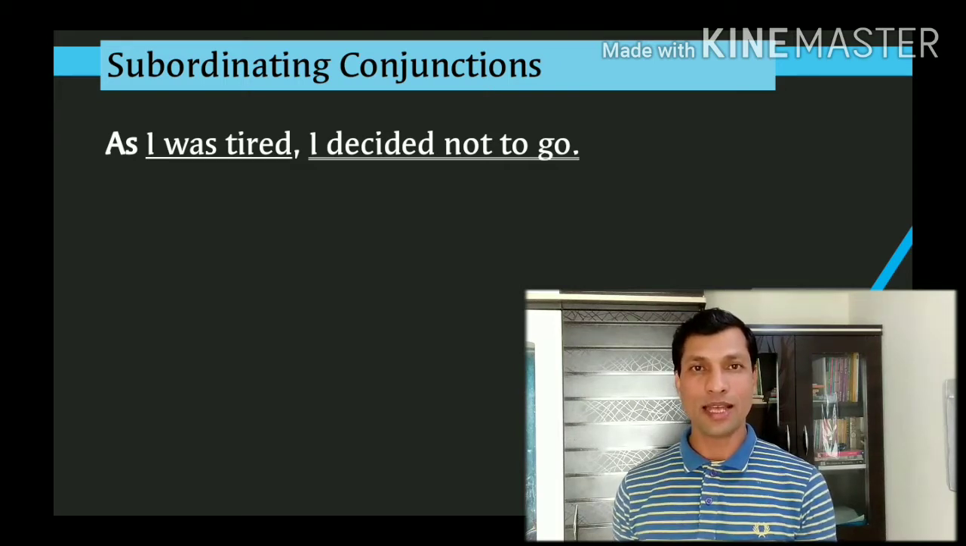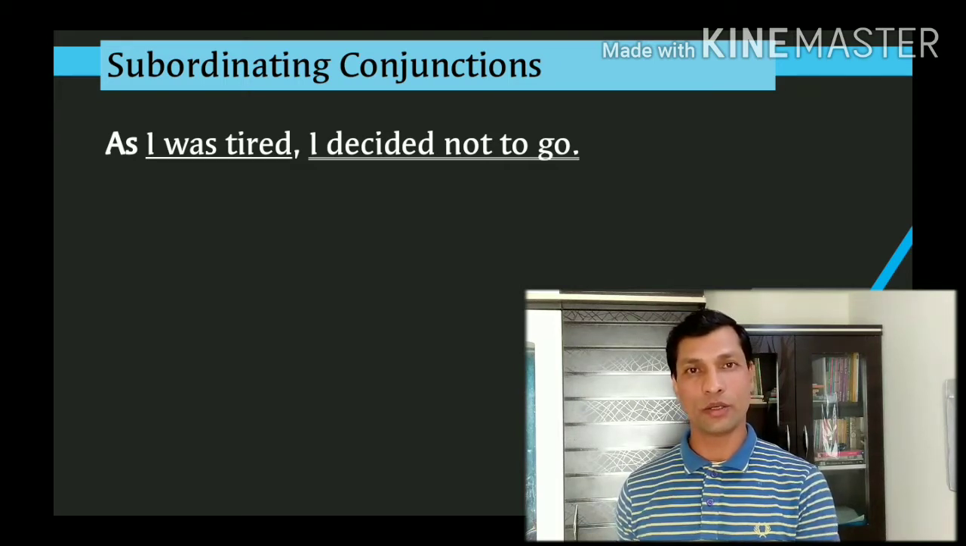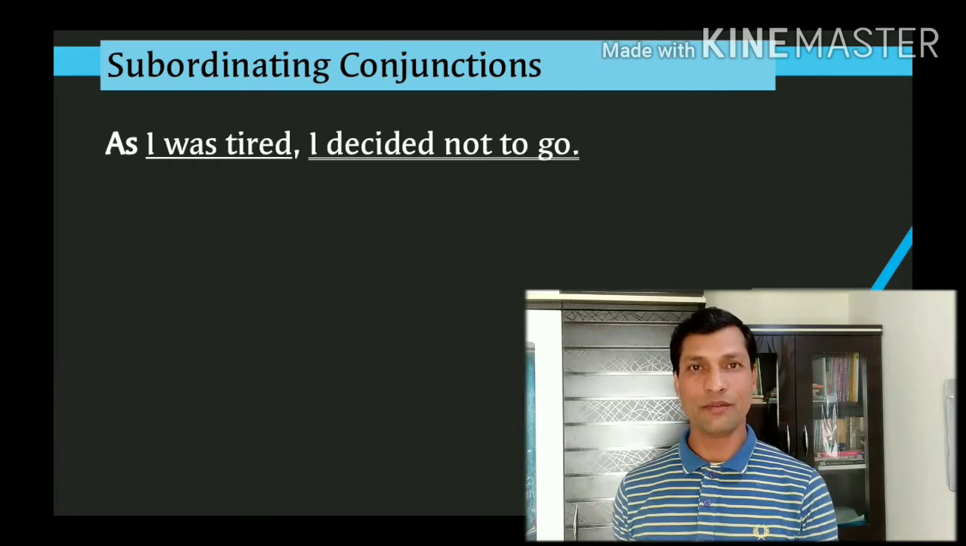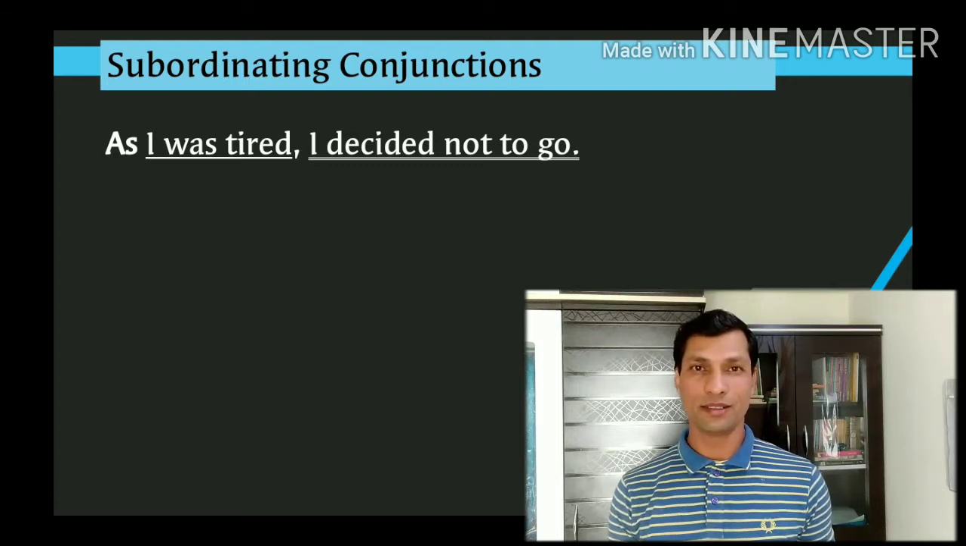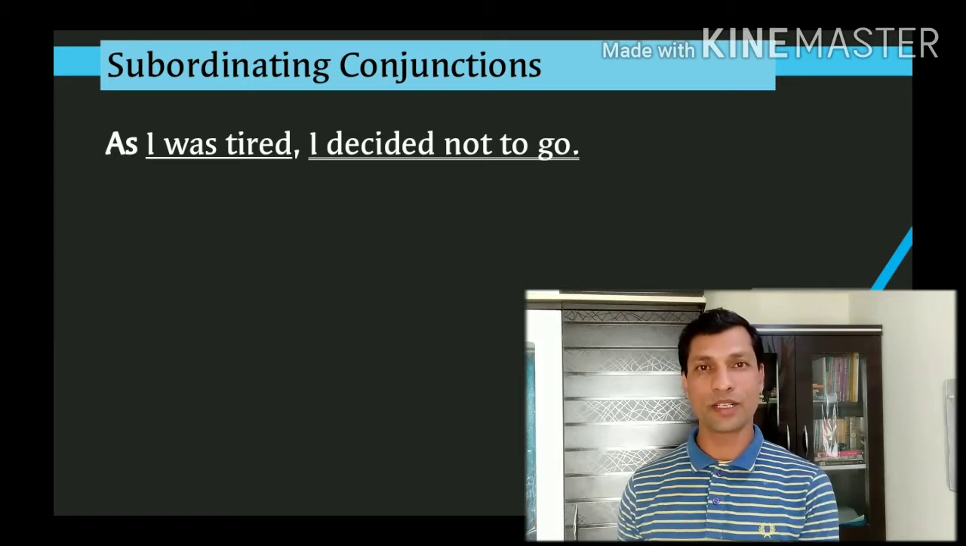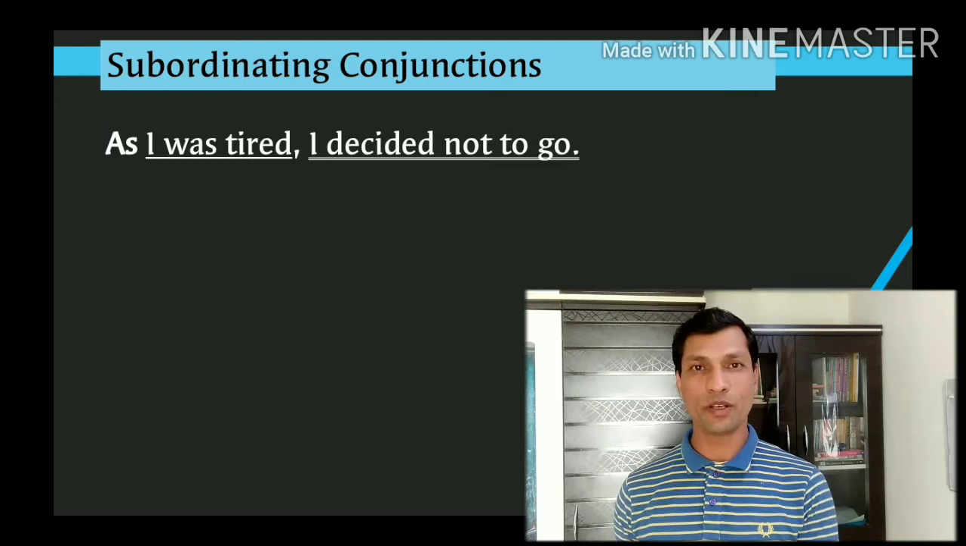For example, as I was tired, I decided not to go. In this sentence, we started the sentence with a subordinate clause, as I was tired. I decided not to go is the main clause, which comes later. That is why we put a comma after the subordinate clause.